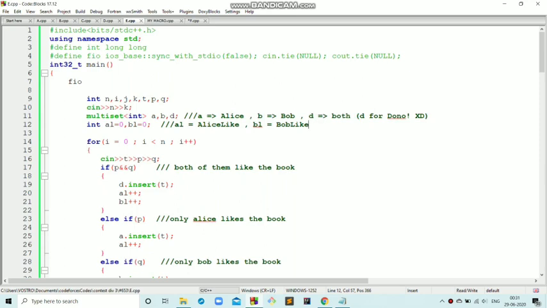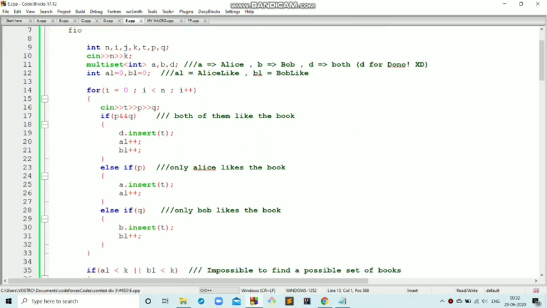If you are an Indian student watching this video, simply remember D means dono, which means both of them. So here I have taken two variables AL, BL. Initially I am initializing them to 0. They will be storing the count of the number of books liked by Alice and liked by Bob.